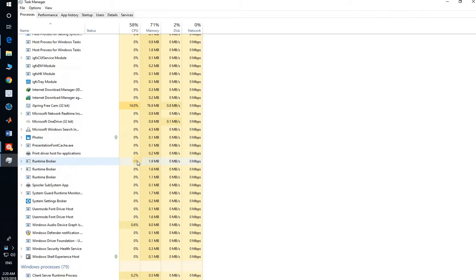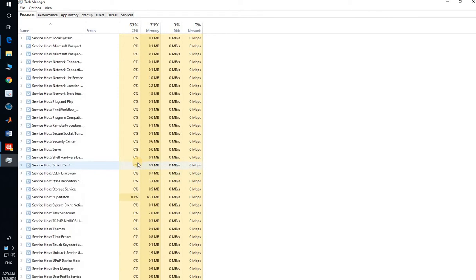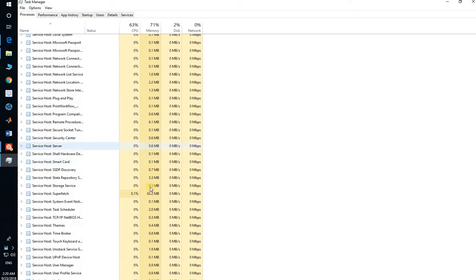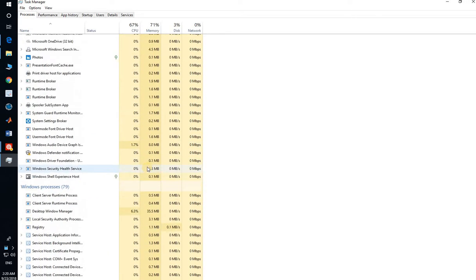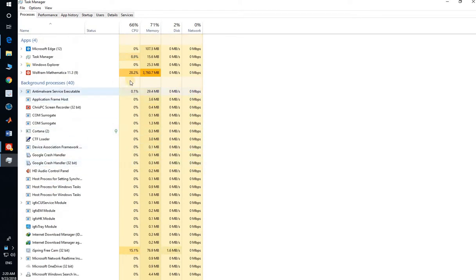There are a lot of things running here, but the role of Mathematica is 28.5%, and 3700, 3800 something MB of memory is used.